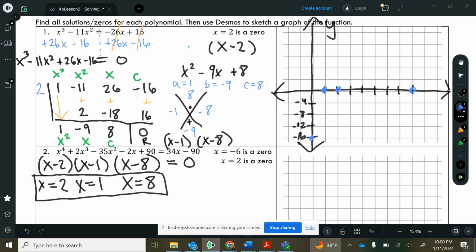And let's just go ahead and connect these now with a smooth curve. Looks like that. Of course, this graph is not exact. It's not perfect. It's a sketch, but we do have the correct x-intercepts and y-intercept, and the graph is going down on the left and up on the right like it's supposed to. Okay, that's number one.